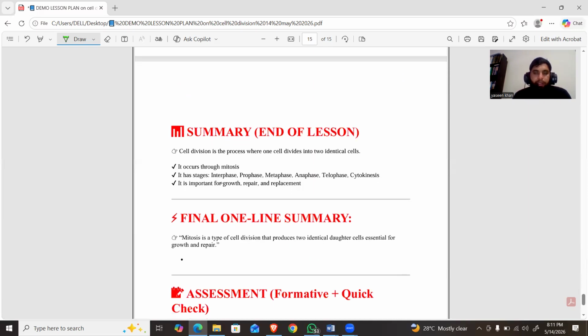In today's lesson, we have discussed cell division. Cell division is a process in which a single cell divides and produces daughter cells. Cell division has two types: one is called mitosis, and the second is called meiosis. Mitosis mostly occurs in somatic cells. As a result of mitosis, two daughter cells are produced. Meiosis mostly occurs in germ cells, and as a result of meiosis, four daughter cells are produced.